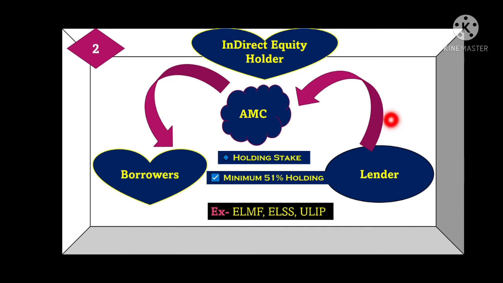Now such holding can be in the form of ELMF, ELSS, ULIP. What is this? ELMF stands for equity linked mutual funds, right? ELSS, equity linked savings schemes, ULIP, unit linked insurance policy. So these were SIPs, right? So these were the examples by which a lender can acquire securities, shares of a borrowing company, right?